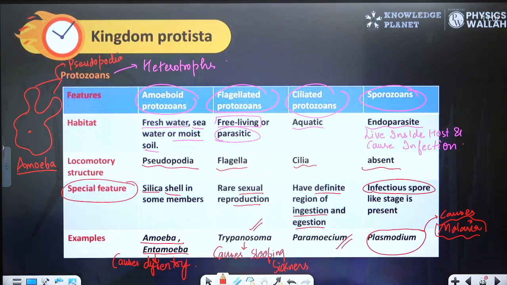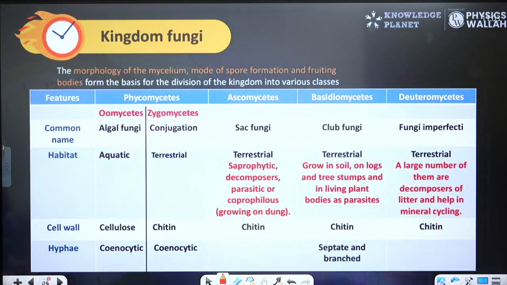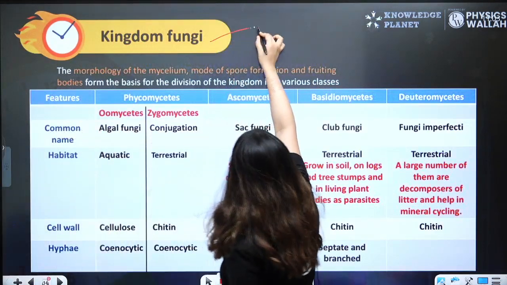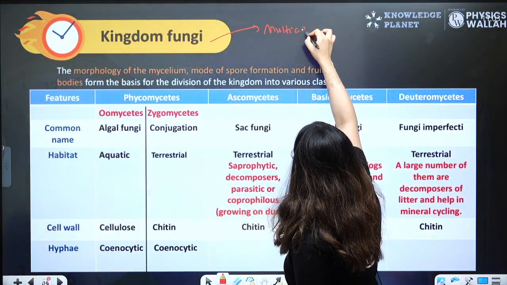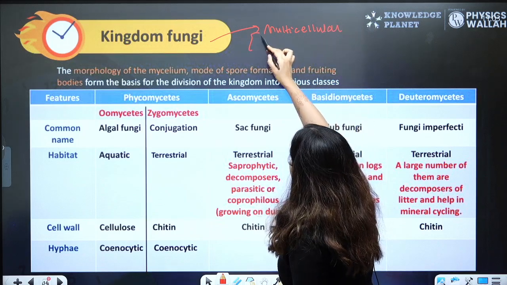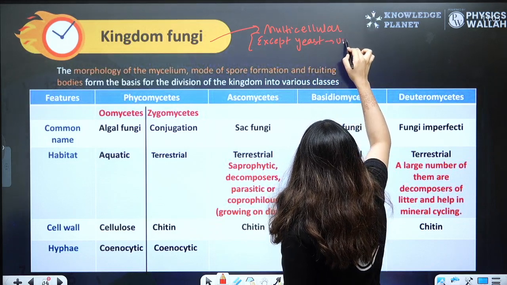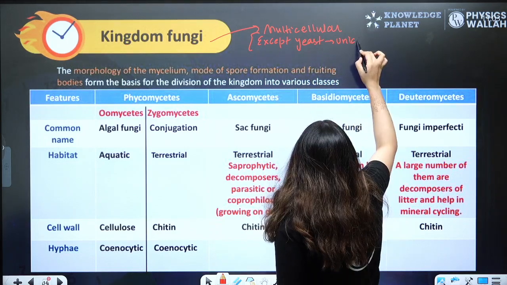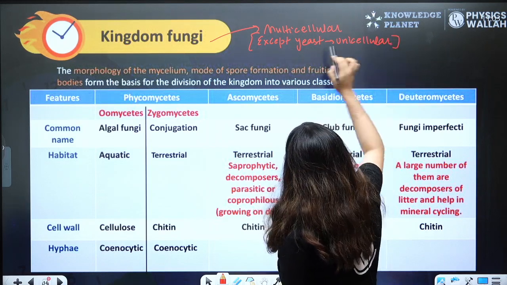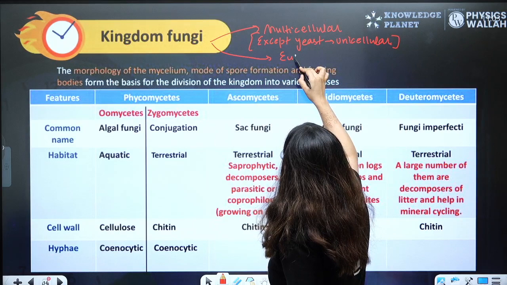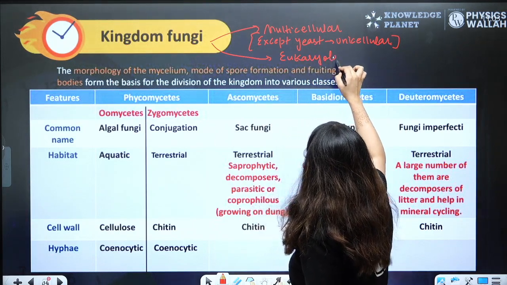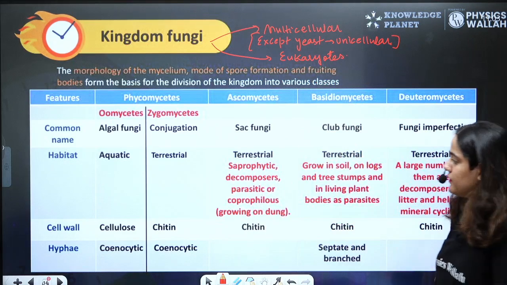Here we finish our kingdom Protista. We'll be starting with kingdom Fungi. I hope everything is clear till here. Fungi, beta, are multicellular, except yeast. Yeast is unicellular. Okay? And they are eukaryotes.